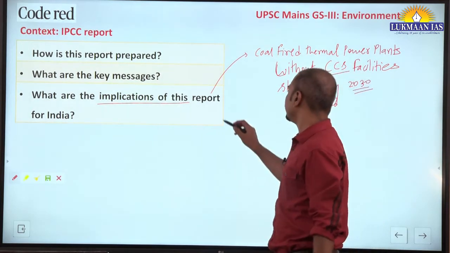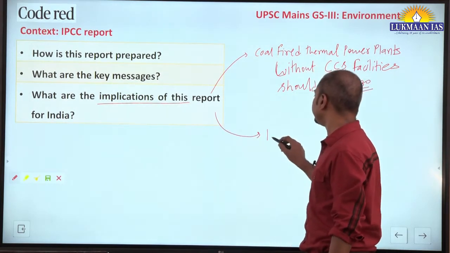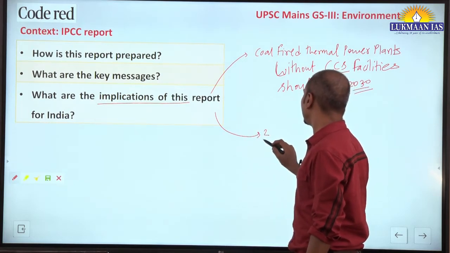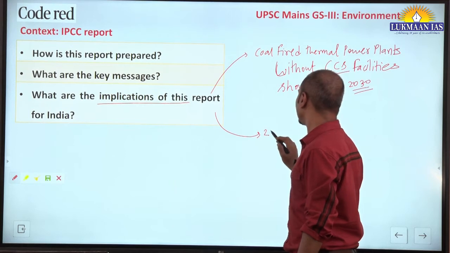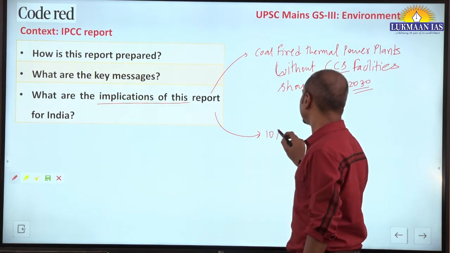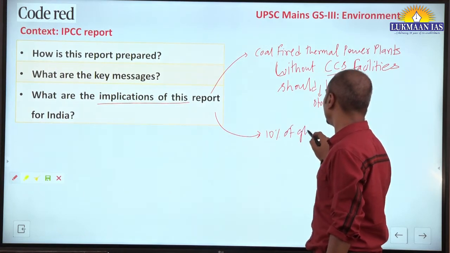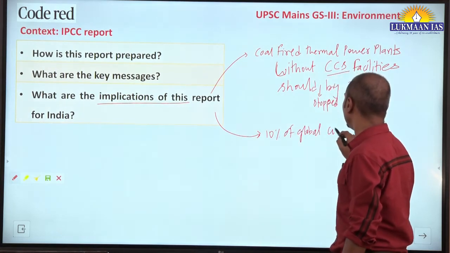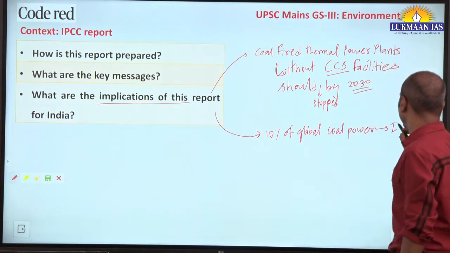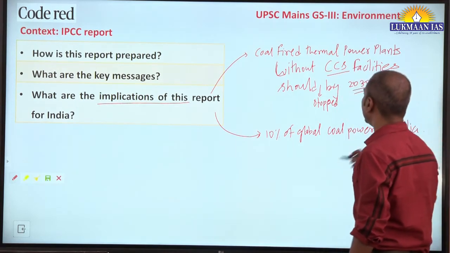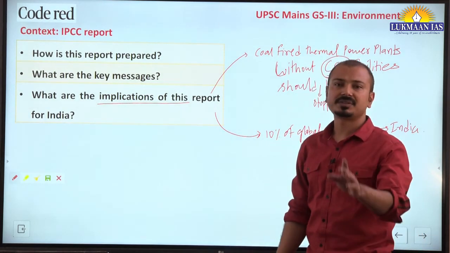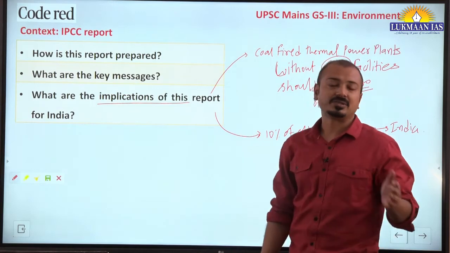Why? You should know some facts here: around 10% of global coal reserves are in India, and India does not have any coal-fired power plant with carbon capture and storage facility.